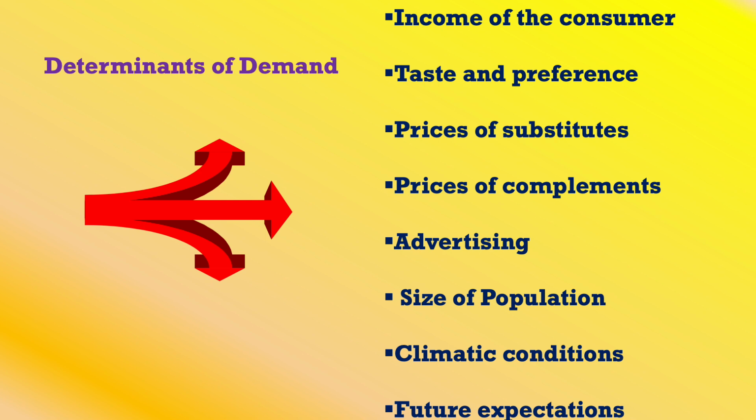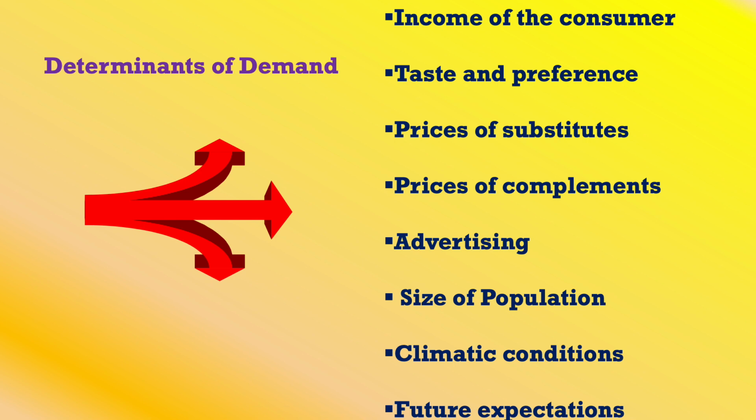So that's why we say that the price of the substitute commodity will change the demand for the other commodity. The same way, the price of the complements. Complementary goods are those goods which are jointly consumed. For example, shoe and socks, car and petrol, all these will be complementary goods which you consume together.